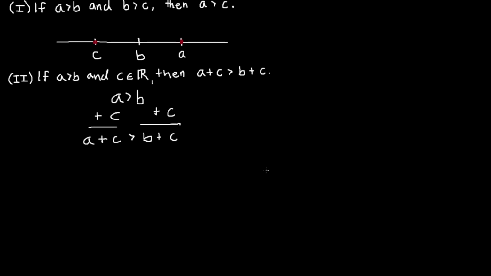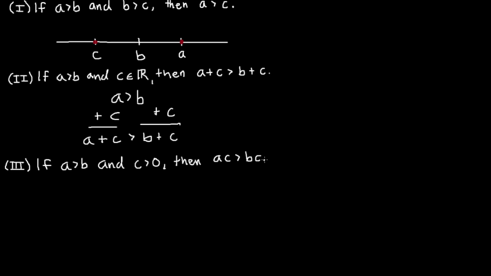And we'll look at our third assumption. We will say if A is bigger than B, and C is positive, so we'll say and C is greater than 0, then the product AC is bigger than BC.